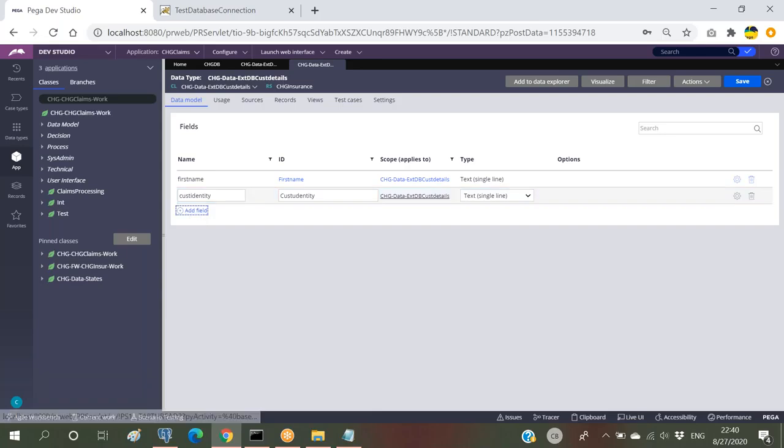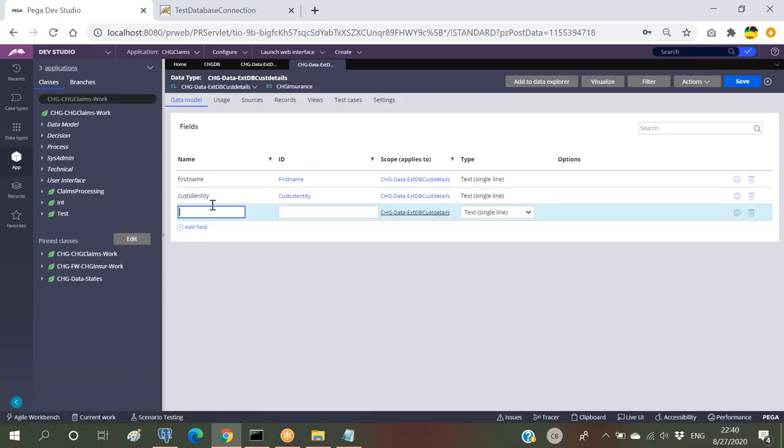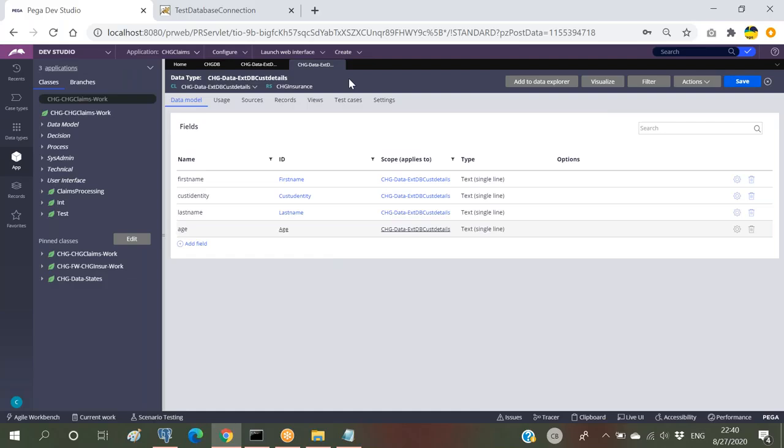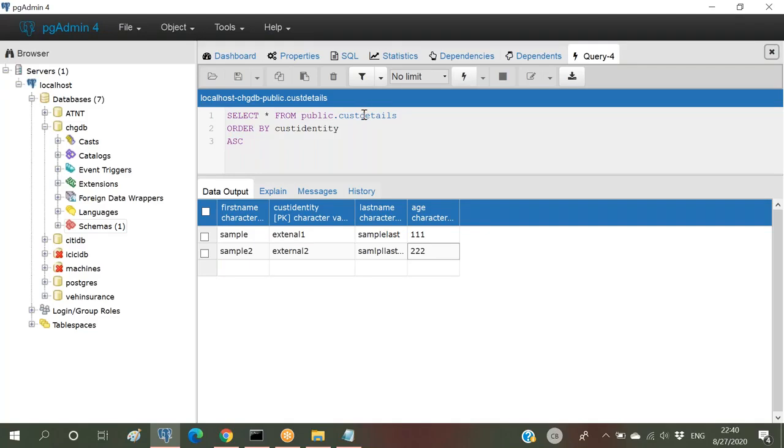If both are not the same, also no issues. Why? Because external mapping should be done, so there it should be linked. I'm creating a few properties within this data class. So now I have to link this particular table. This external table has to be connected to this class.